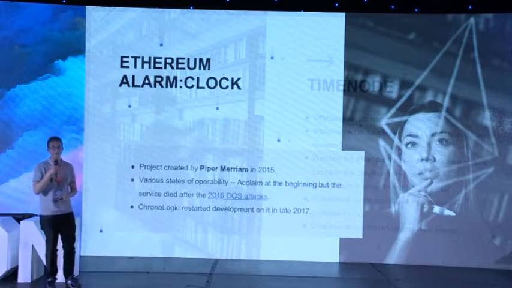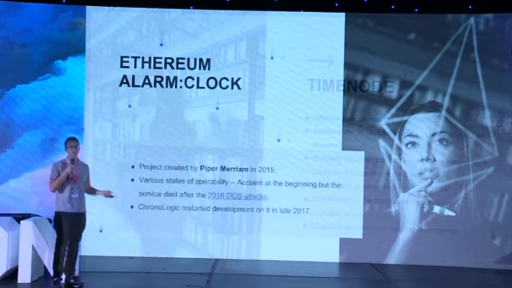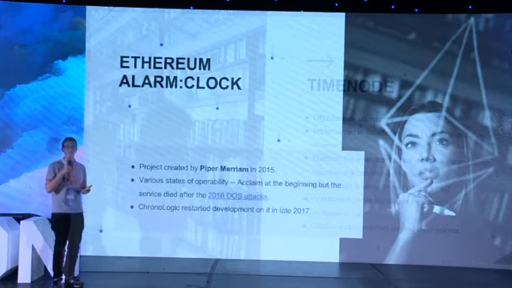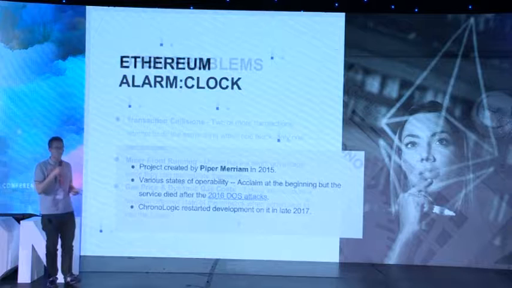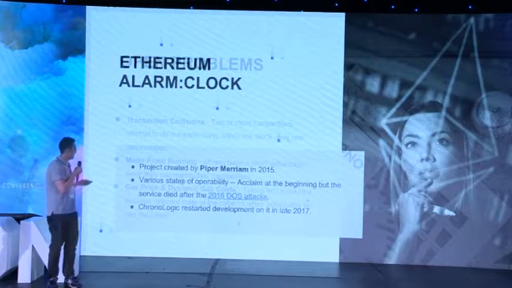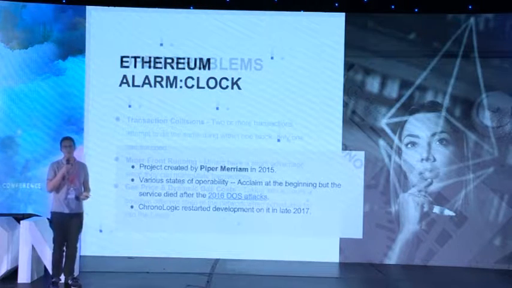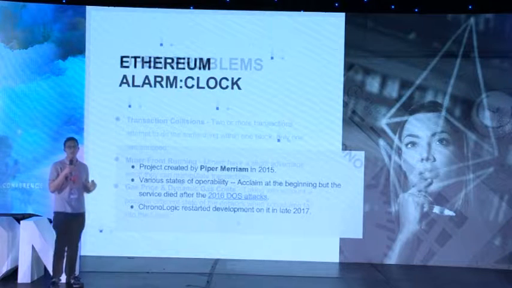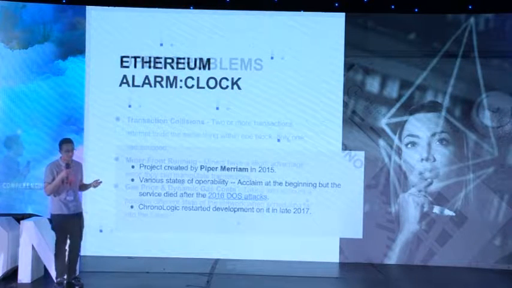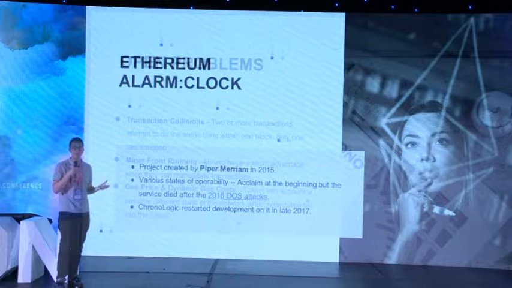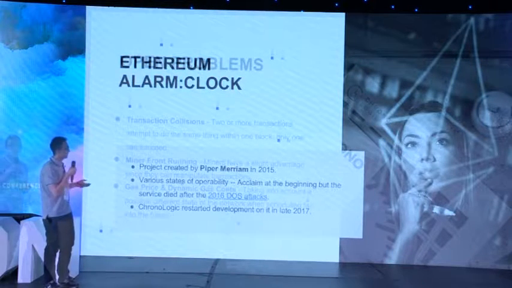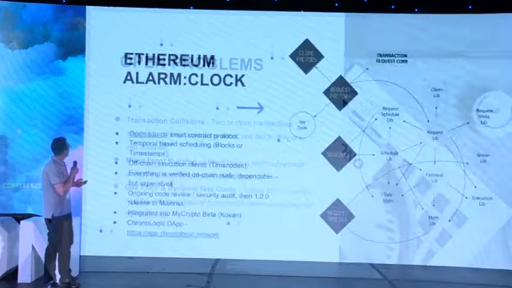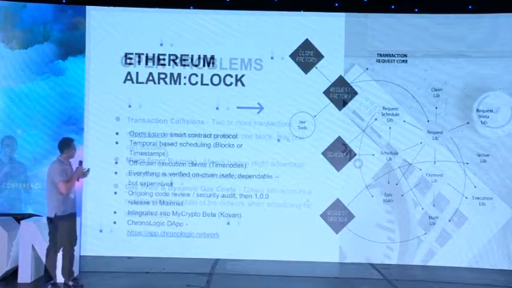Piper has been getting involved in other projects, and his bandwidth isn't enough to continue the alarm clock project, so it's sat non-functional for a while. So until Chronologic came around in late 2017, seeing the gaps in this functionality, decided to pick it up and to start it up again.